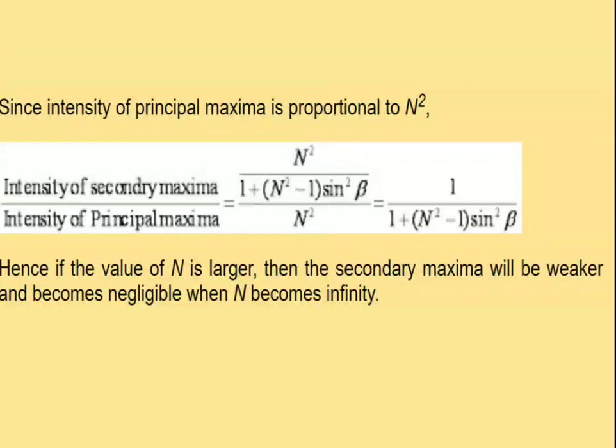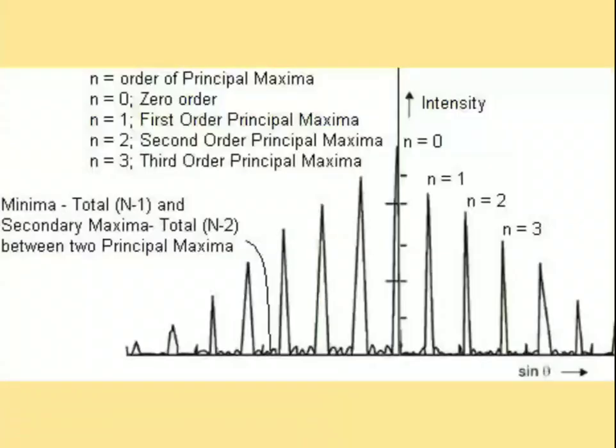As the number of slits is larger, the secondary maxima will be weaker and become negligible when n goes to infinity. That means as the number of slits increases, the secondary maxima values rapidly decrease. Simply we neglect the secondary maxima values. So this is finally the intensity distribution curve for Fraunhofer diffraction due to n slits. This is the final picture of whatever we discussed in these slides.